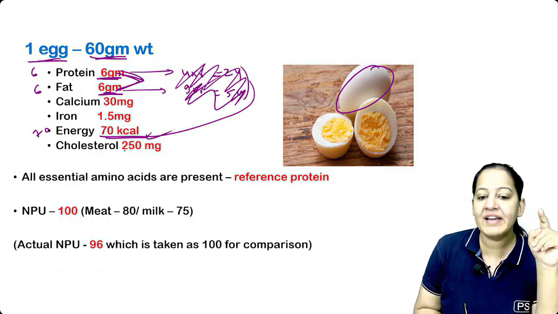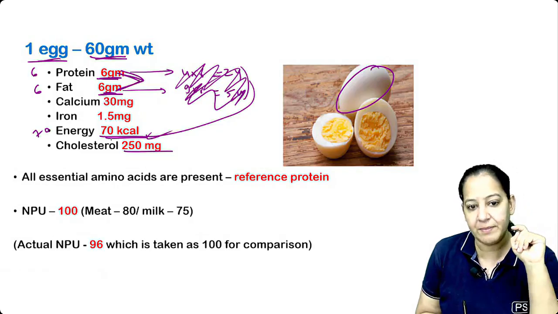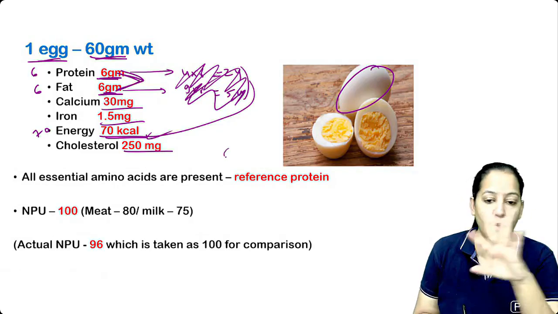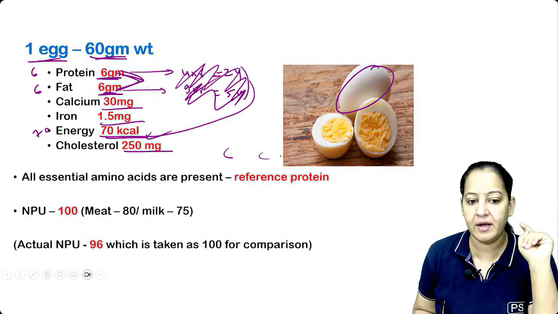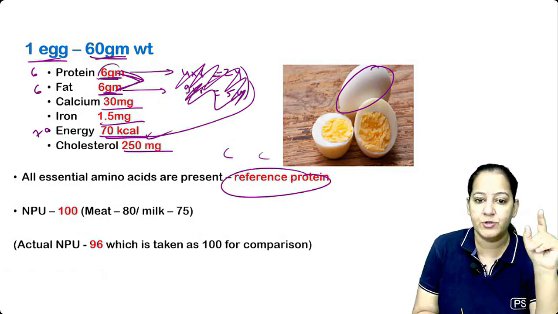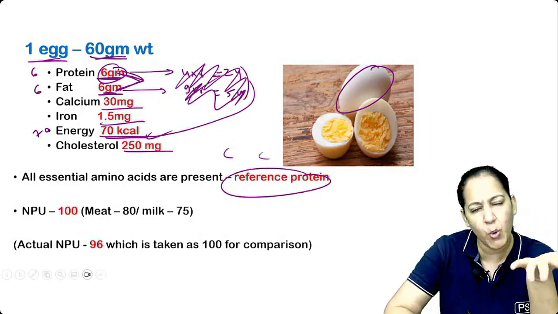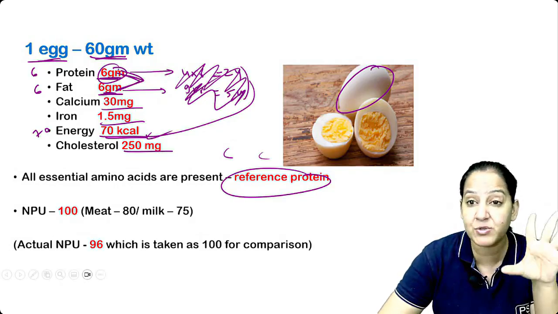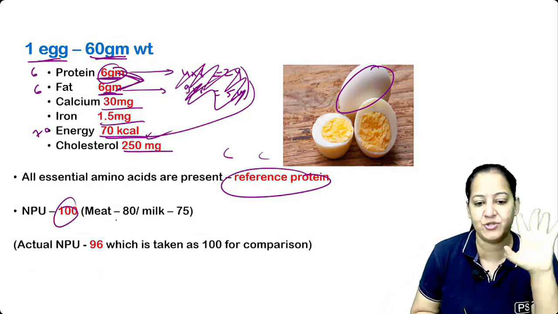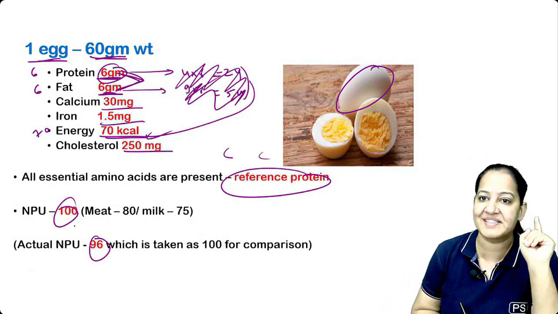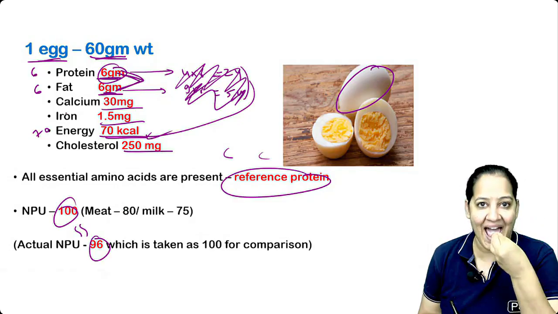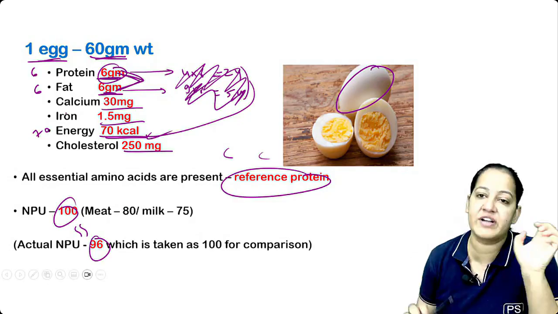It has a little bit of cholesterol also, 250 milligram. It has iron also. It has calcium also. But it doesn't have vitamin C. It doesn't have carbohydrate. The egg protein is a reference protein, the best quality. It has only 6 gram of protein, but it is the best quality. 100% it is absorbed. NPU is 100. Actually NPU is 96, but 96 is as close as 100, so we consider it as 100. So whatever protein you eat in the egg, 96% of it will be absorbed.